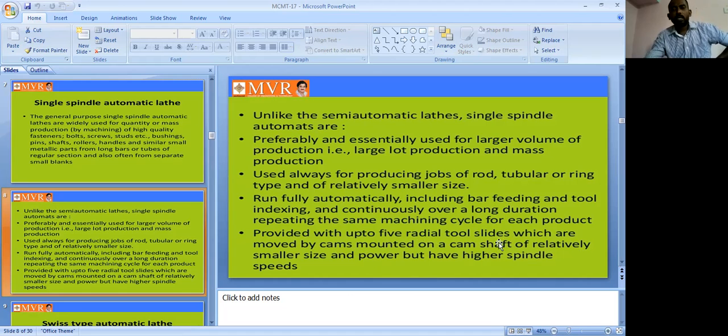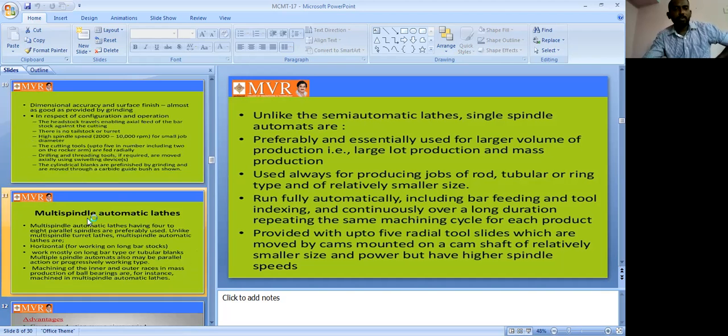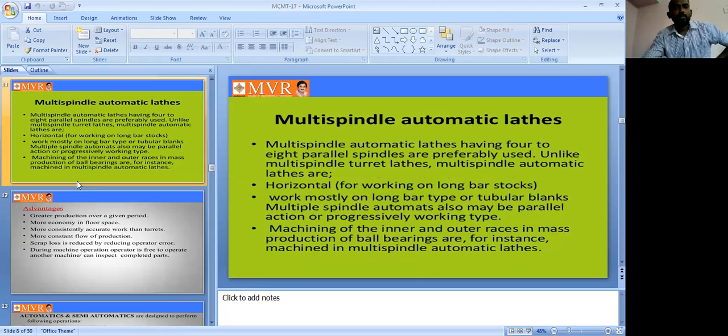The cams will be moving. They are mounted on the camshaft of relatively small size and power, but have higher speed. So it is one of the single spindle automatic lathes.